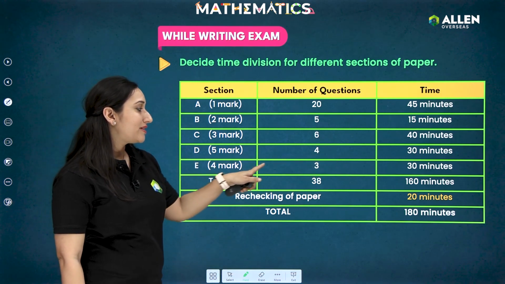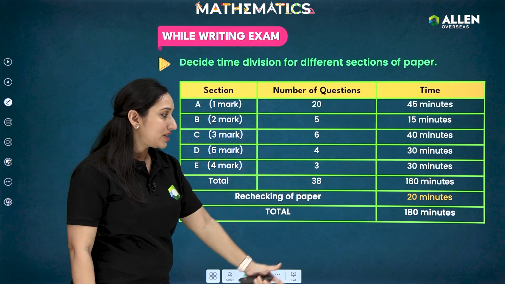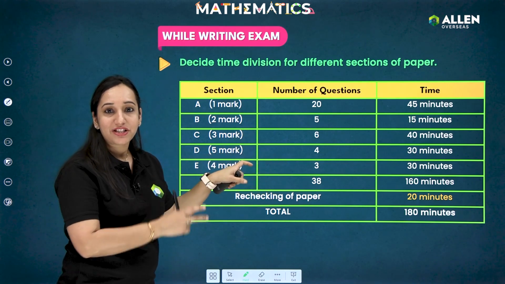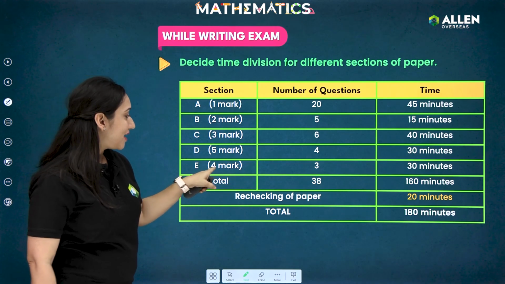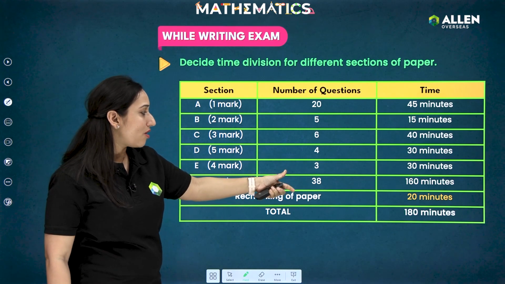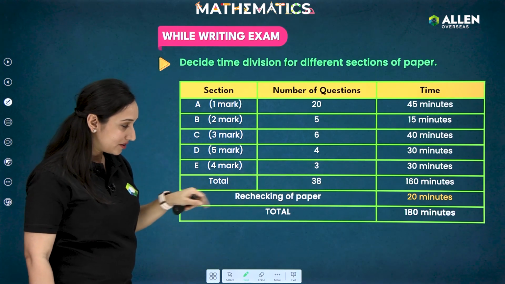And section E, students, case study based questions, 1 mark and 2 mark. So again, 30 minutes will be more than sufficient. Why 30 minutes? Because you have to read the passage also, what information is given. So reading takes time. That is why this section, where the number of questions is not very lengthy but reading information is required, gets 30 minutes.